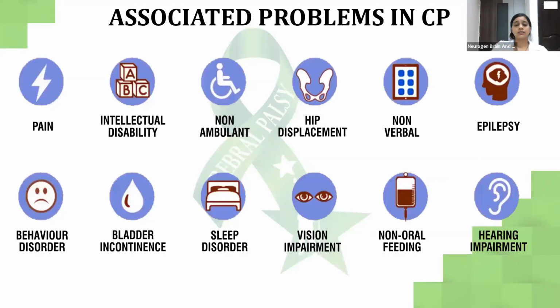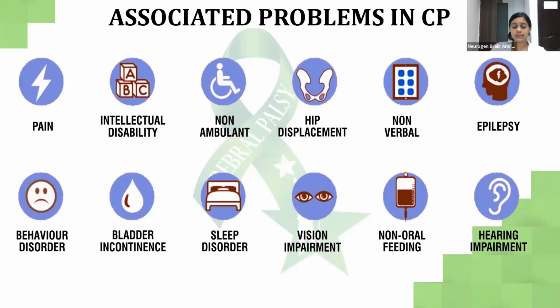Now, as we all know, there are a lot of challenges that children with CP face. What are the challenges and how do they face it? Let's understand that. These are the associated problems that children face in cerebral palsy. That is pain. They might have pain. They have intellectual disability. They are non-ambulatory.